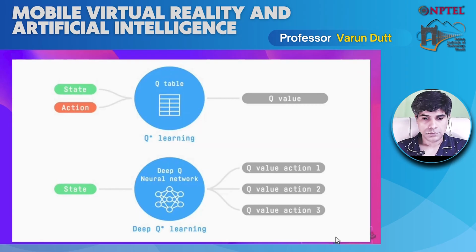So if we summarize simply, in deep reinforcement learning, we use deep neural networks to approximate, in the case of a value-based method, a value function. In the case of a policy-based method, to approximate a policy function.